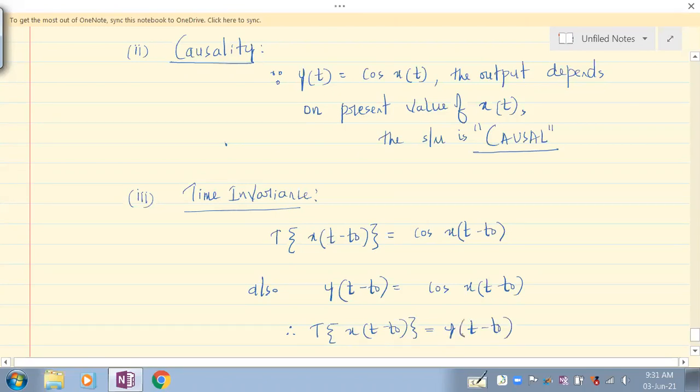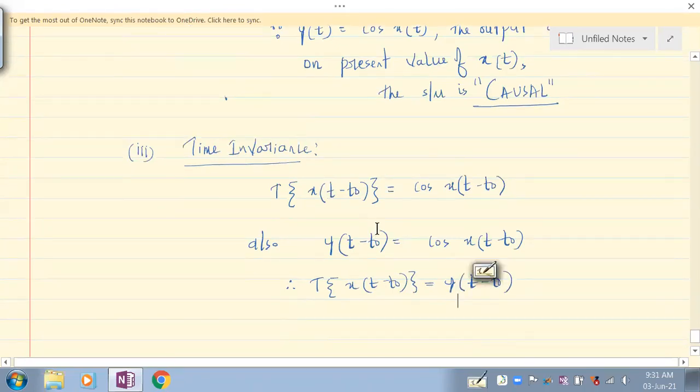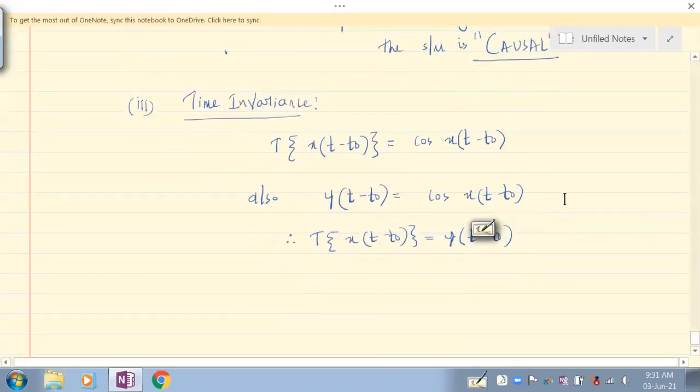Why is this happening? If there is another function of t, suppose, let's say this, I'll just show you. This is possible because there is just x of t as a function of t. Or if there is any shifted signal also, it is fine.